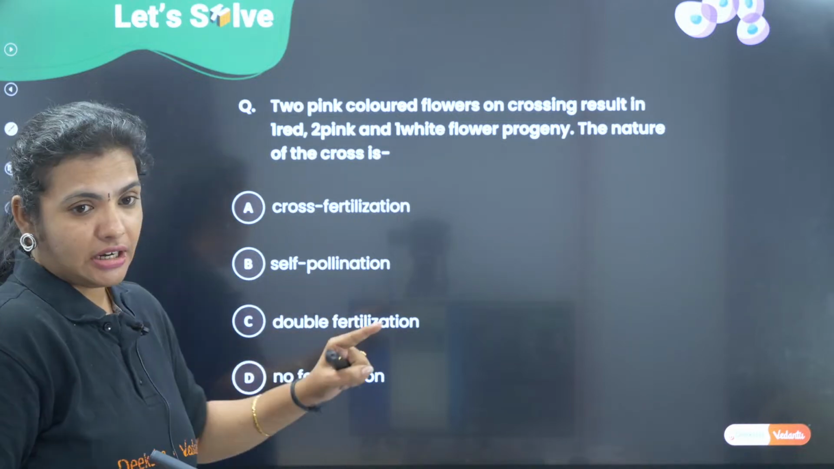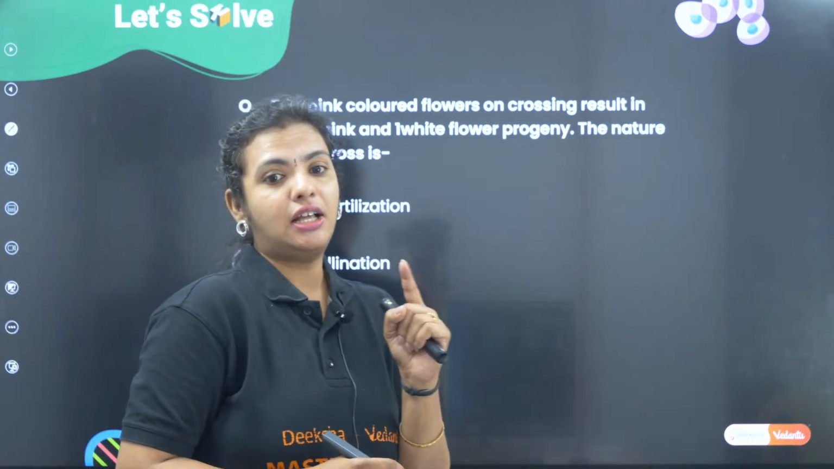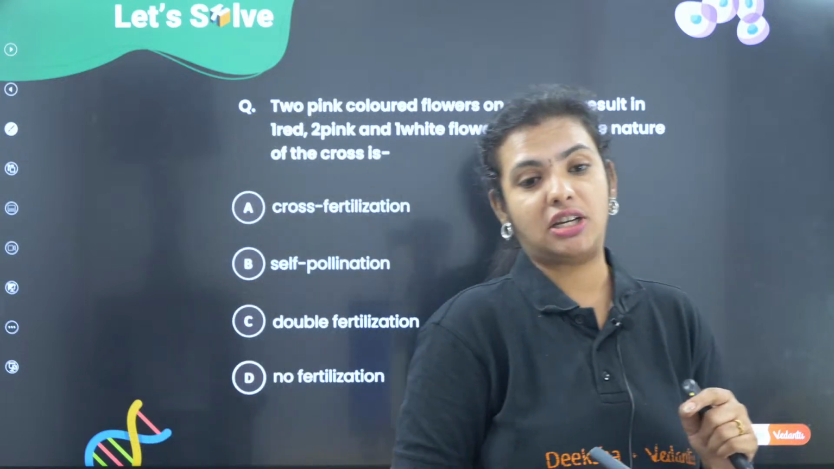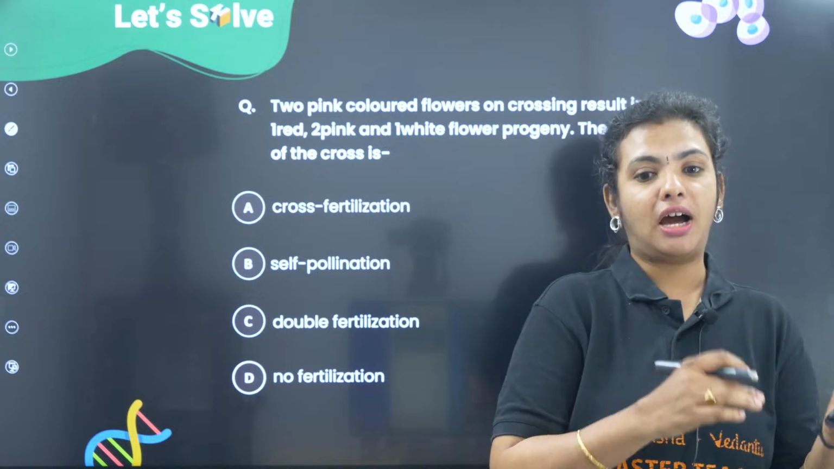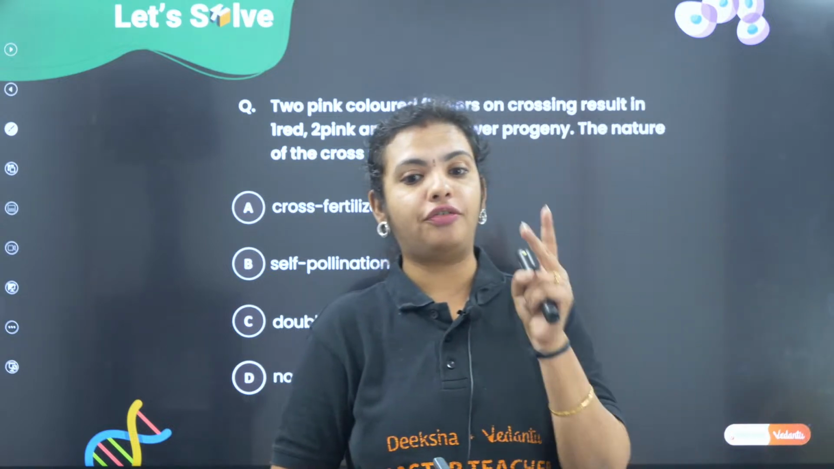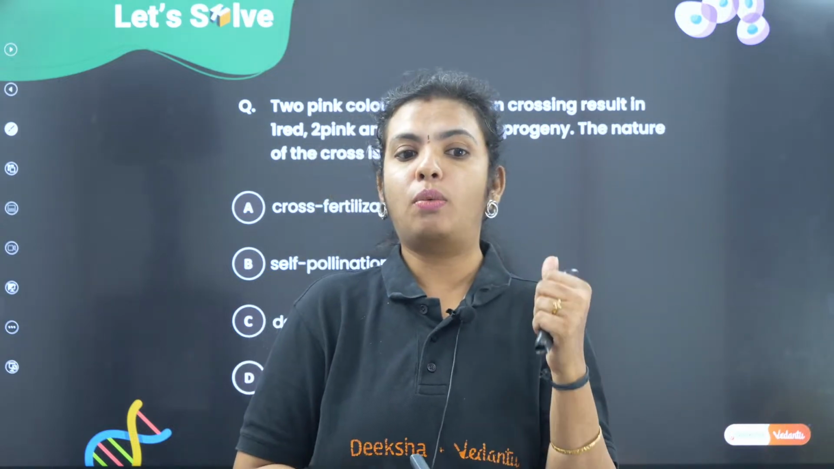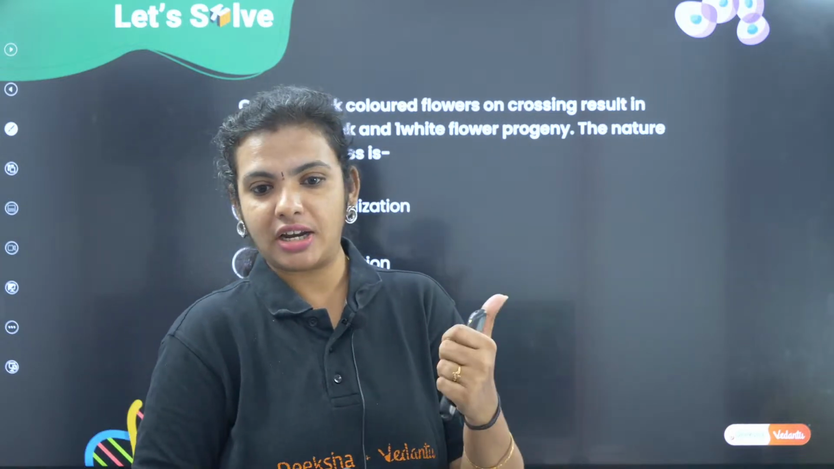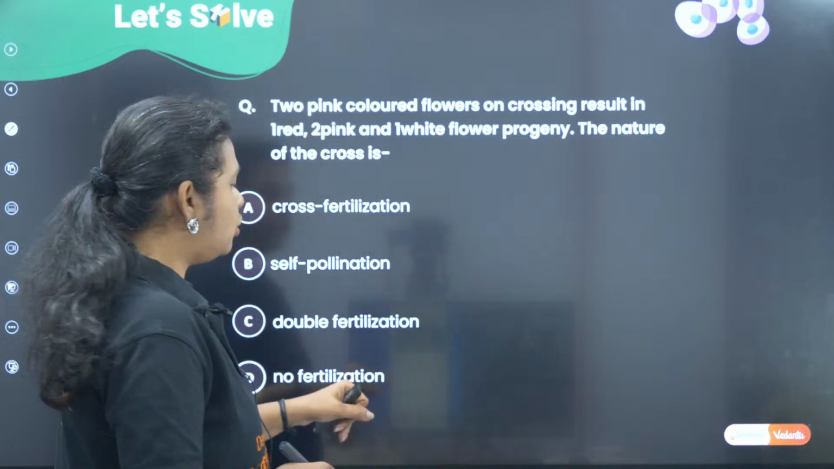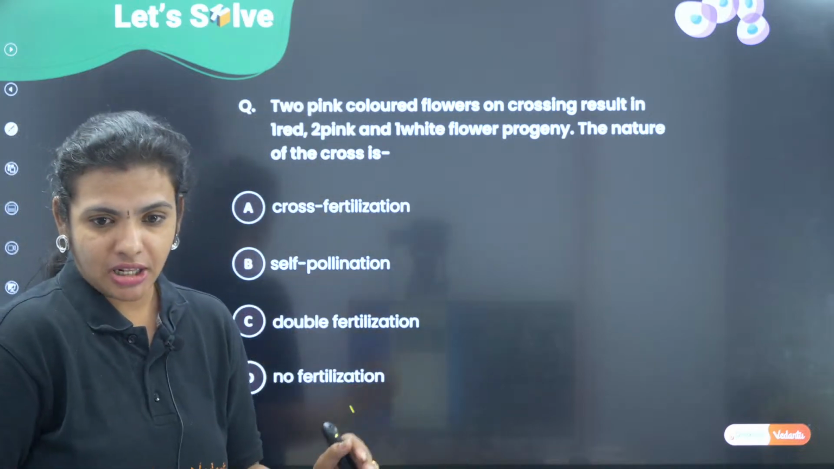Okay, double fertilization. Last class I had explained double fertilization is a characteristic of angiosperms, where the plant or flower is going to undergo fertilization 2 times, one to give the endosperm, the other to give the embryo. That is double fertilization. No fertilization can never be the answer.